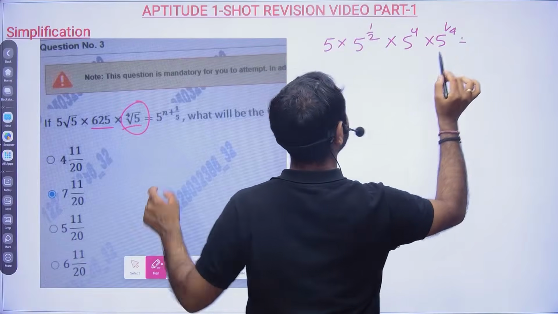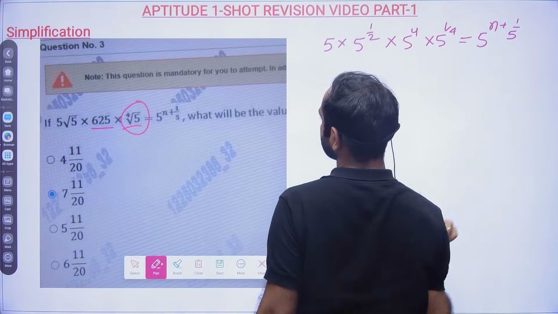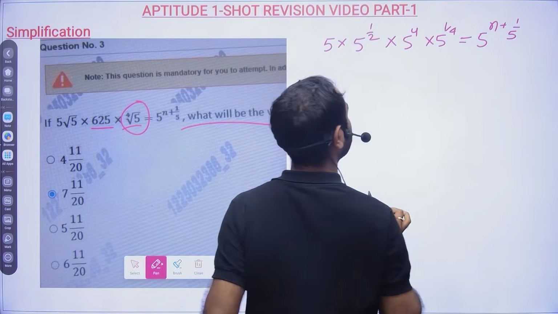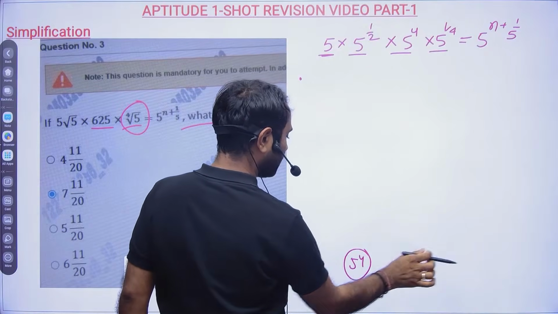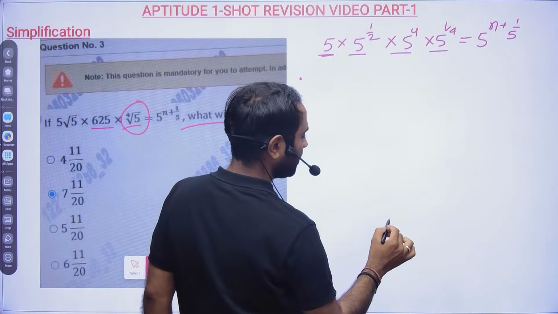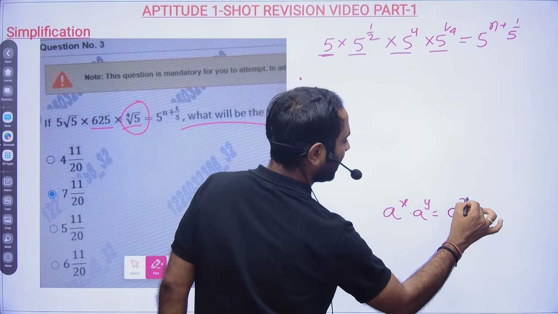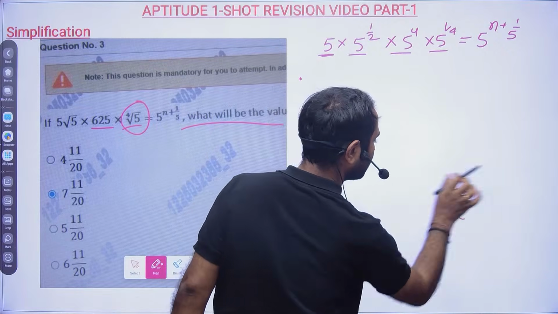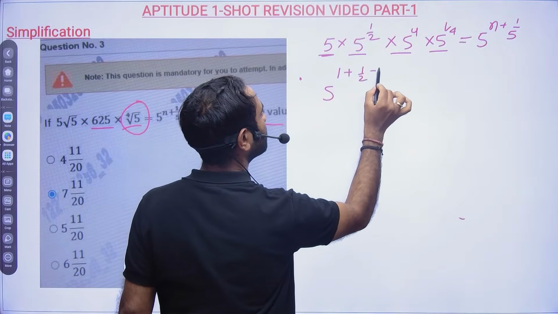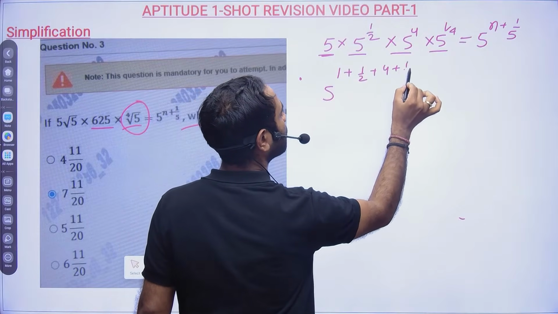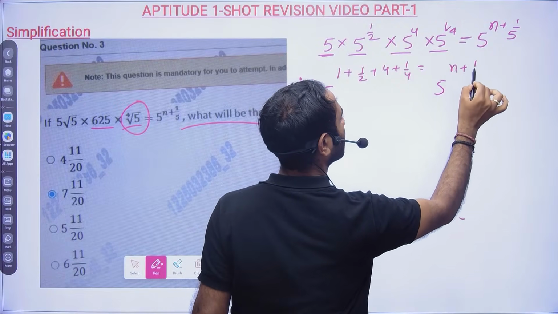Is equal to 5 to the power n plus 1 by 5. Correct? So what will be the value of n? They are asking for that. Now friends, your base is same. So a to the power x into a to the power y, we discussed, will be a to the power x plus y. Here it is 5 to the power 1 plus 1 by 2 plus 4 plus 1 by 4, which will be equal to 5 to the power n plus 1 by 5.